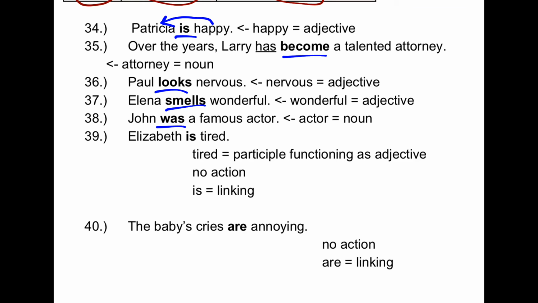The tricky part are these verbs that show up both in the linking verb and the helping verb category. And here's one way to tell the difference. If you see Elizabeth is tired, tired looks like a verb. It has that ed ending. But here it's a participle that's functioning as an adjective. There's not any action taking place here, so therefore is a linking verb. The same thing is true of the baby's cries are annoying. Here, there's no action. It's a description or a state of being. So annoying describes the cries.